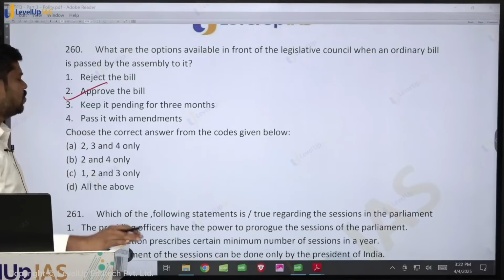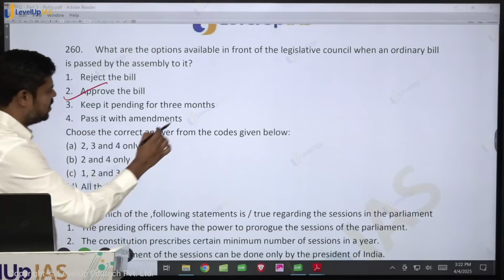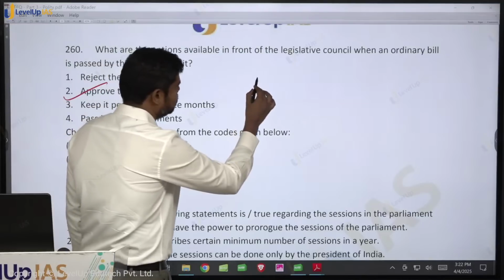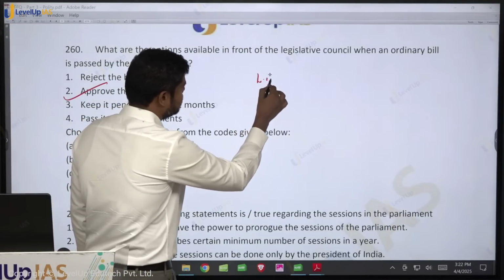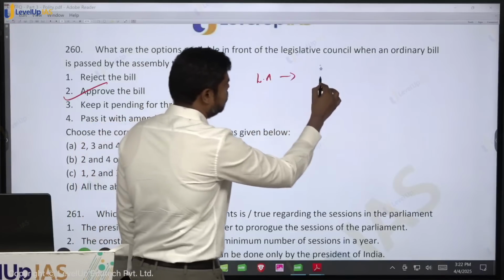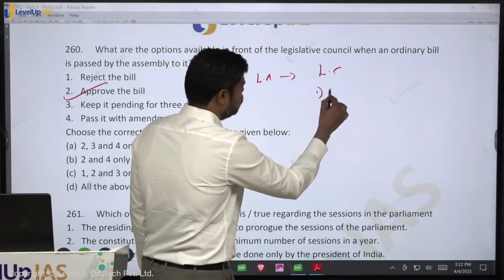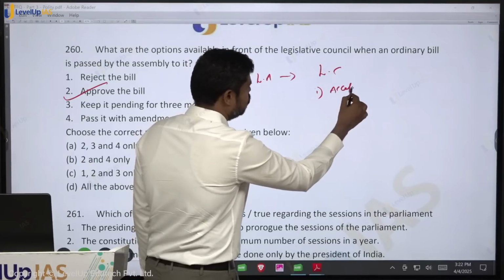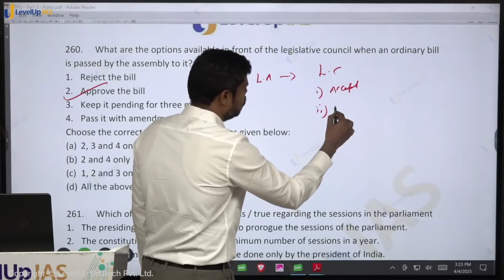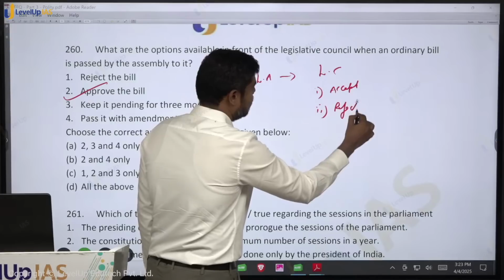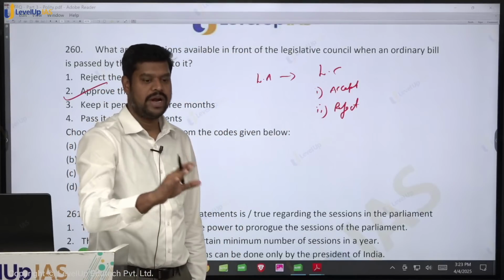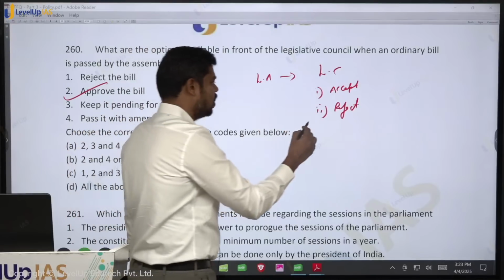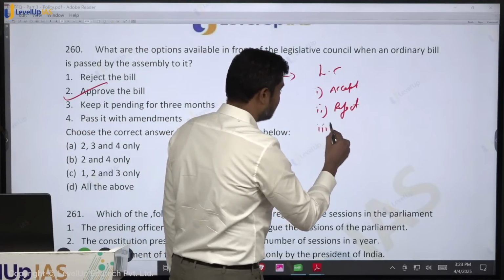But the thing that you have to understand is, let me just take a moment here, because some students may not have clarity. Suppose the bill is passed by the Legislative Assembly and sent to the Legislative Council. What the Council can do is accept it. If they accept it, no issues. Or they can reject it. Can they reject it? Yes, this option is given in the Constitution. But the bill does not come to an end just because they are rejecting it. Or they can make amendments.